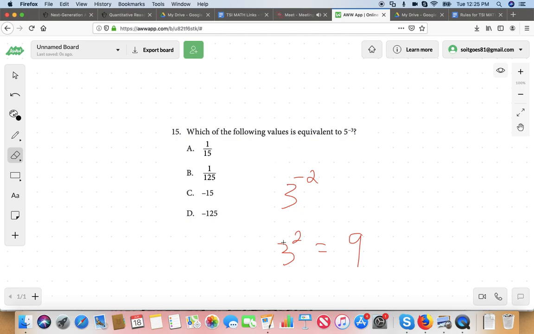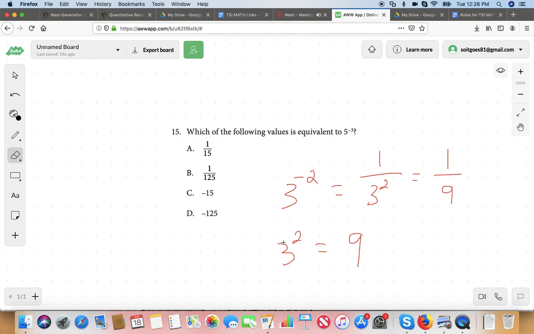You flip the numerator to the denominator. So 3 to the power of negative 2 is the same as 1 over 3 squared, which is 1 over 9. Does that make sense? Negative exponents mean you're taking the inverse.